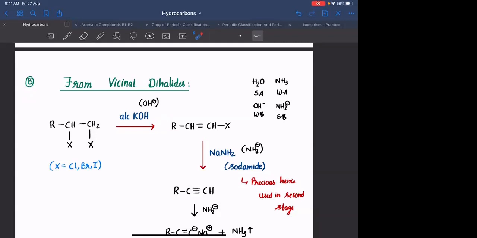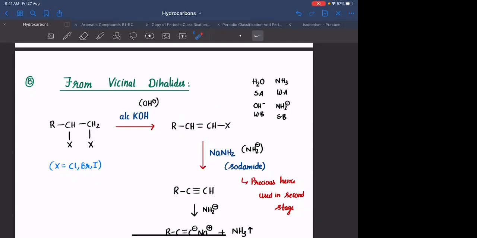Remember this, if you want to do elimination, you need to have a base. Alcoholic KOH is nothing but a base, where the base is OH minus. Alcoholic KOH is a weaker base, hence you can remove only one hydrogen and one halogen, leading to the formation of this alkene.